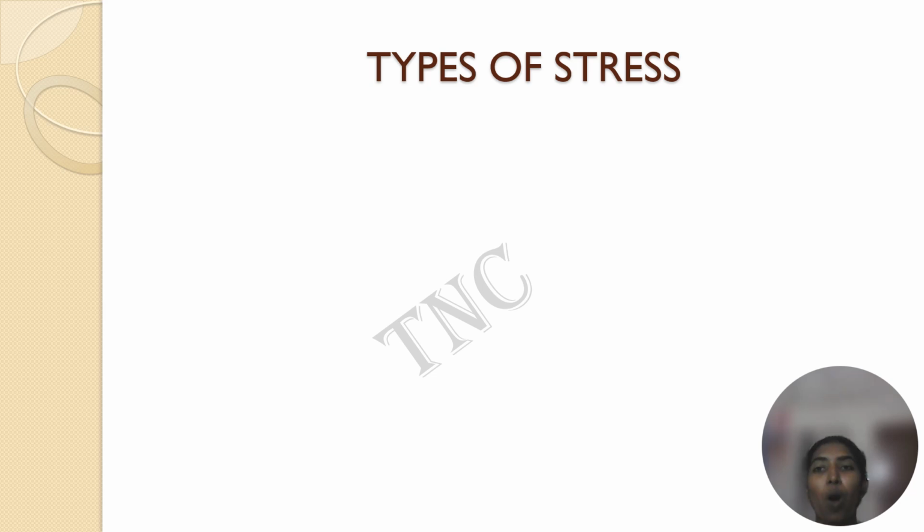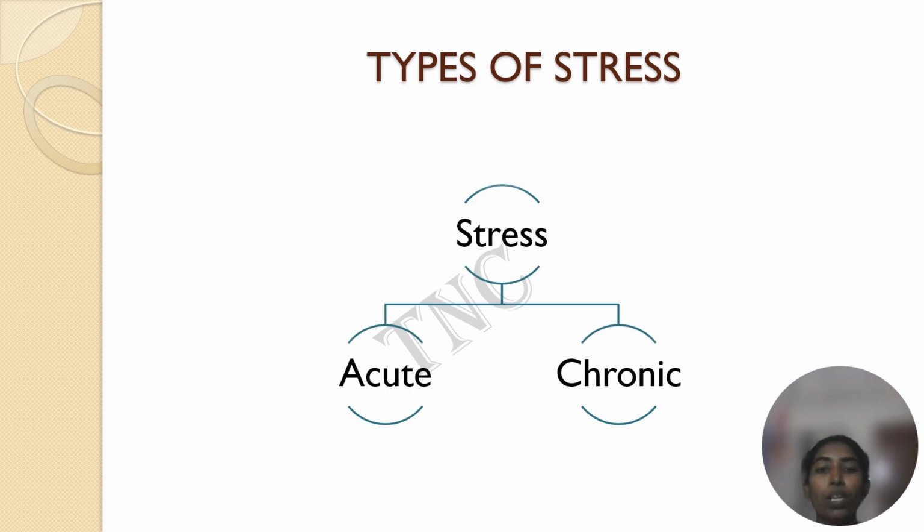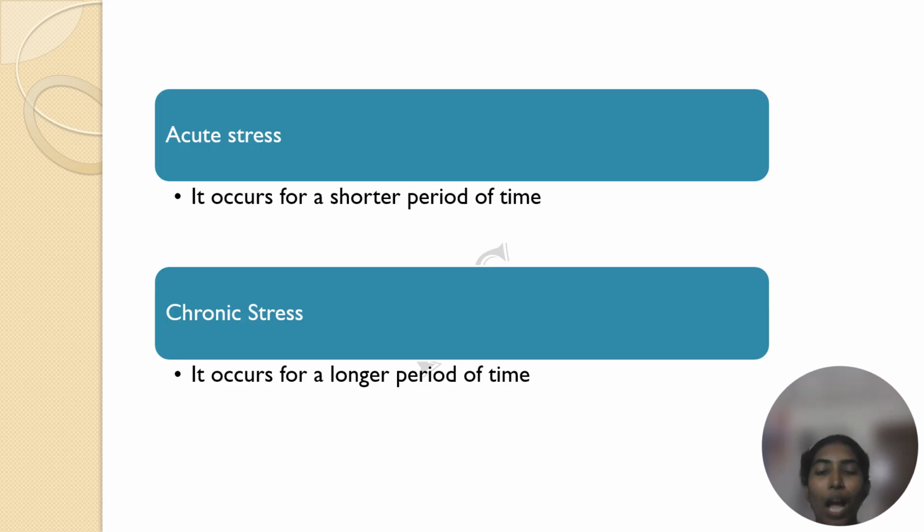Types of stress. We saw what is stress: the demand is high and the ability is low, then the person faces stress. But there are different types of stress, and one such classification is acute and chronic. Acute stress is stress that occurs for a shorter period of time.